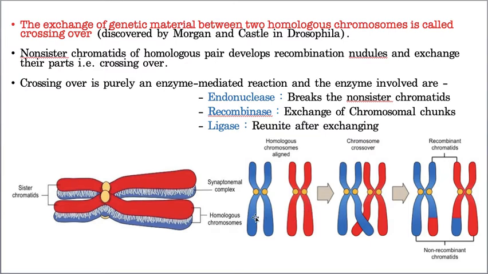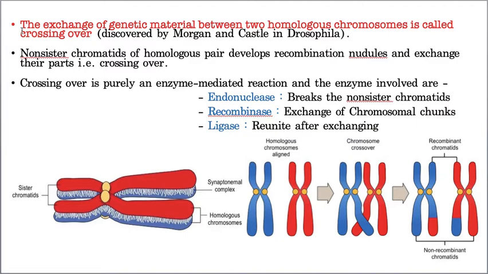Now after they got exchanged, they need to attach. See how they're attached. Did you notice it or not? Red color will attach to blue color and blue color will attach to red color. How are they attached? For this also one more enzyme is needed, called ligase. So for cutting, endonuclease; for reciprocal exchange, recombinase; and for rejoining, ligase. All these three enzymes help in crossing over or recombination. That's why crossing over can be described as an enzymatic process.